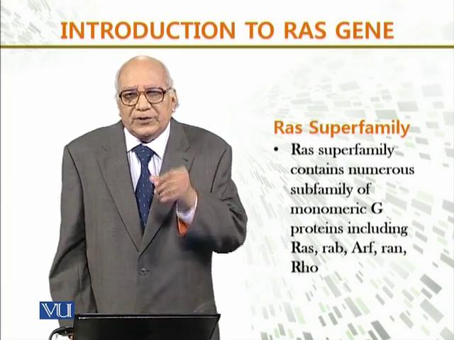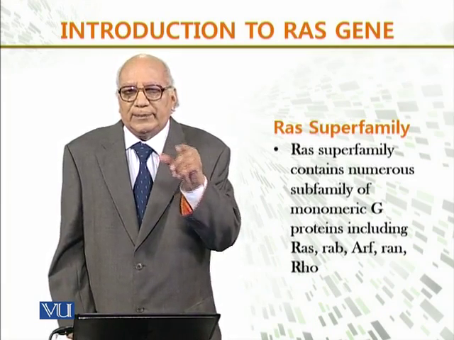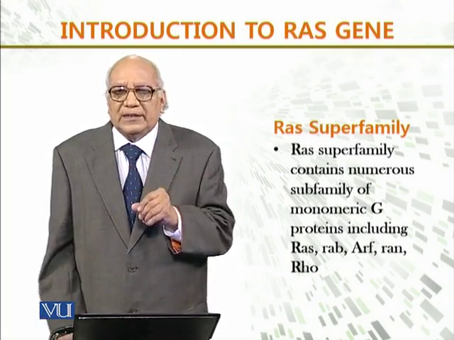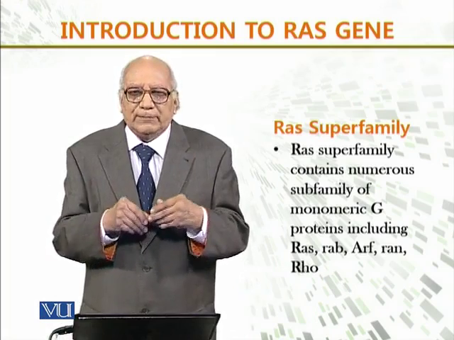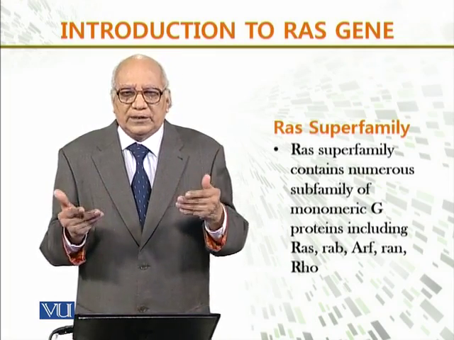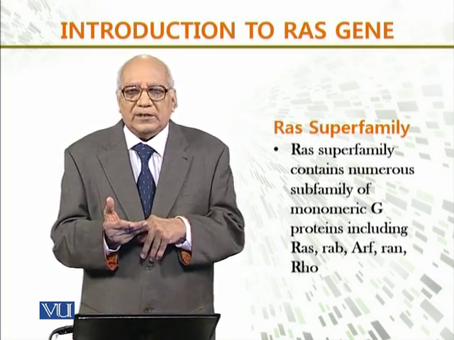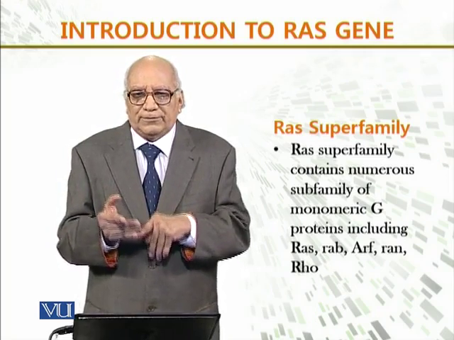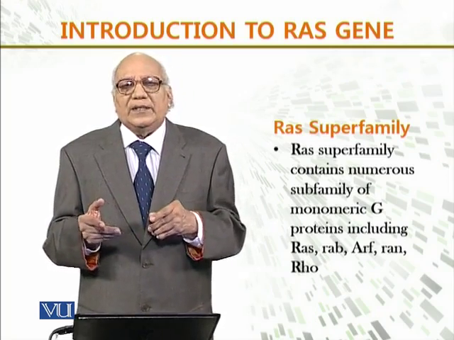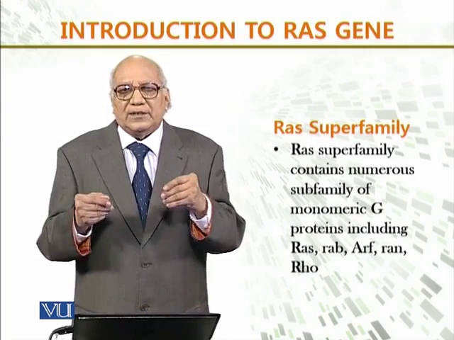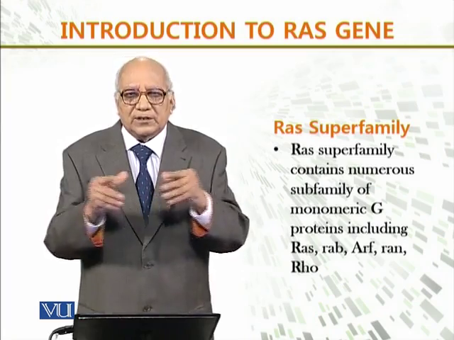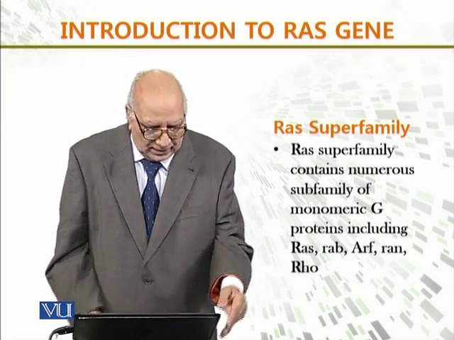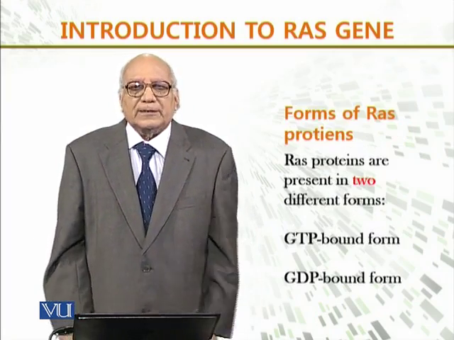Now, RAS family, it contains numerous subfamilies of monomeric G proteins. Monomeric means single proteins. Dimeric means दो molecules. And tertiary means lot of molecules. But the G protein, they include कौन से? RAS, RAB, ARF, RAN, and RHO. So this is the superfamily of RAS genes which are responsible for this.